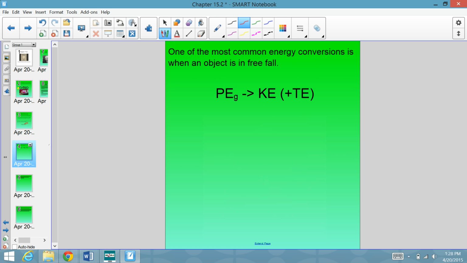Now, one of the most common energy conversions is when an object is in free fall, meaning an object starts at rest some distance above the ground and then is dropped or let go. In this scenario, the gravitational potential energy of the object that it has when it is being held above the ground will be changed into kinetic energy as it falls.